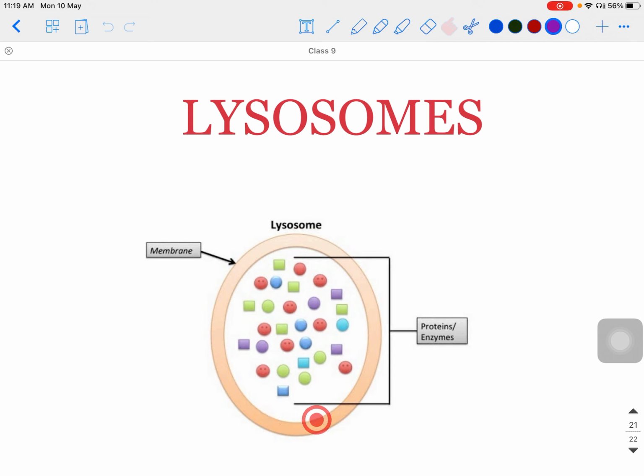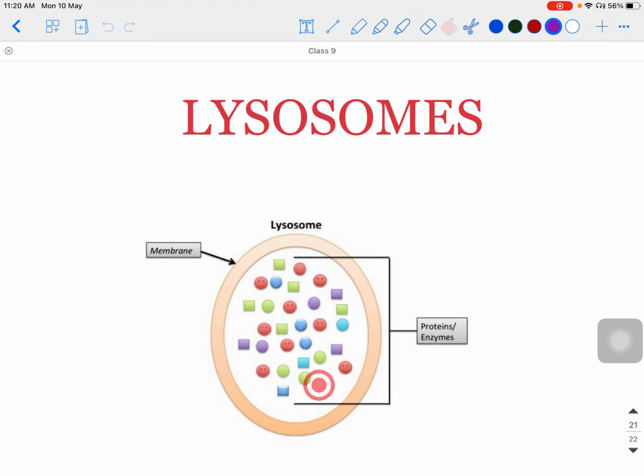It is made up of a membrane. Here you can see a membrane-bound vesicle, and inside the membrane these are proteins, specific types of proteins called enzymes. So in one lysosome there can be different types of enzymes. This square is there, circle is there, the purple square is there, blue square is there, right?